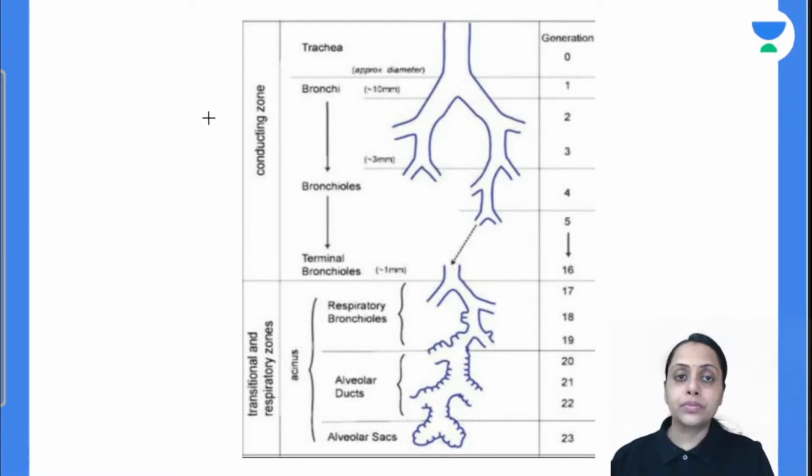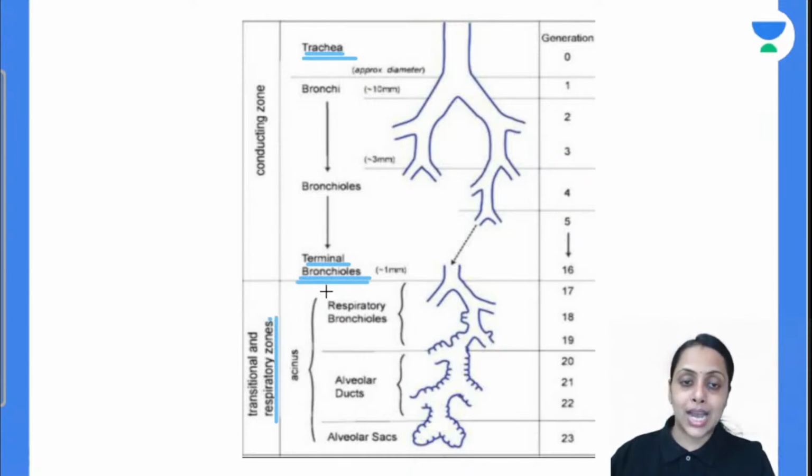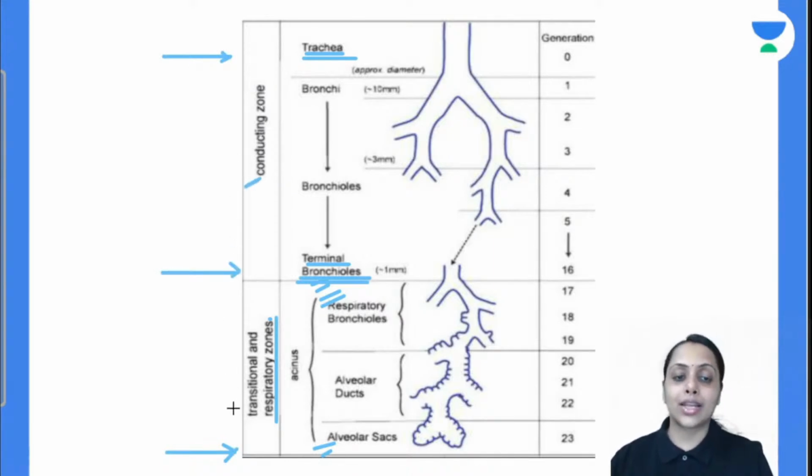This is the diagram. This conducting airway starts from trachea and it ends with the terminal bronchiole. And this respiratory airway starts from this respiratory bronchioles and it ends with the alveolar sac. So you can say this trachea is the largest one and alveolar sac is the smallest one, and the terminal bronchiole mark the transition between these two, conducting airway and respiratory airway. So all these points are very important.